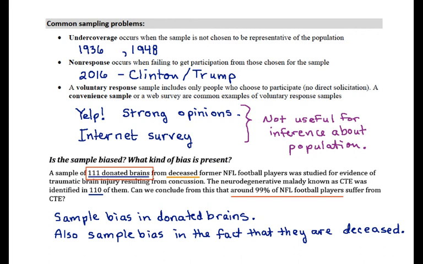So the only way we could really know anything about the prevalence of this is if we could define a sample of players and then wait and hope that a large number of the family members agree to donating their brains to science. It's an incredibly hard thing to measure, and these challenges are present in just about everything that we try to gather data on. We don't really learn in this course how to do everything perfectly, but we do learn a few things to look out for and a few things to notice before we fully trust the results of a study.